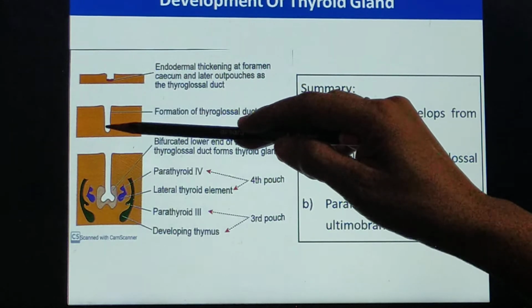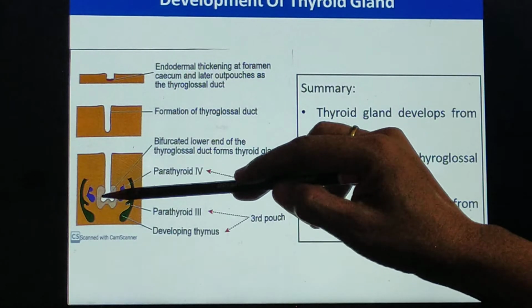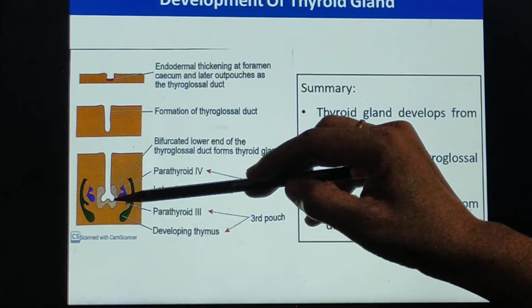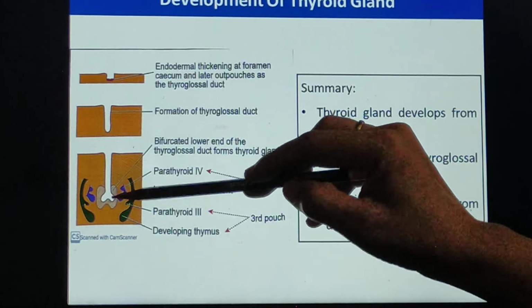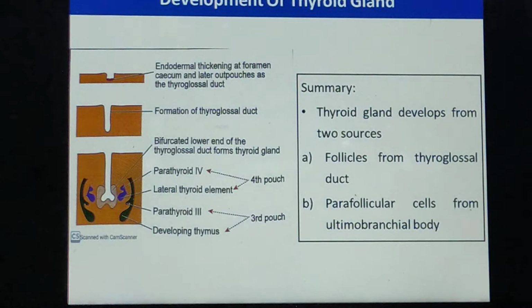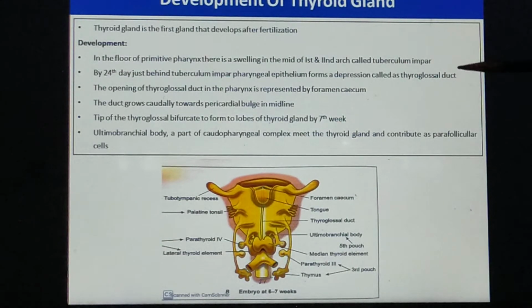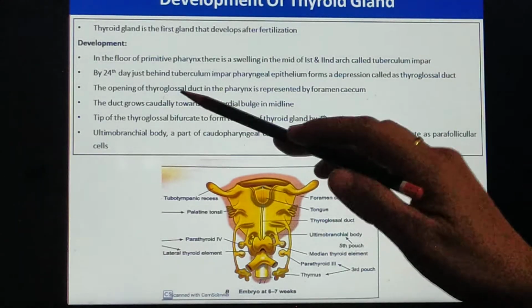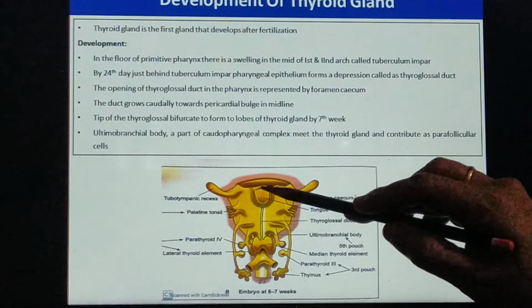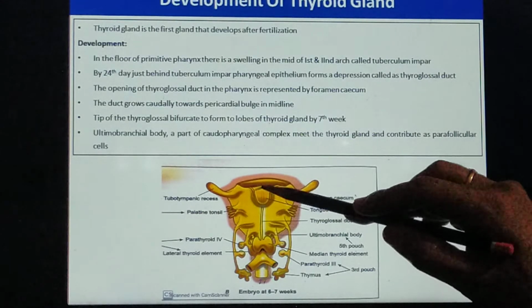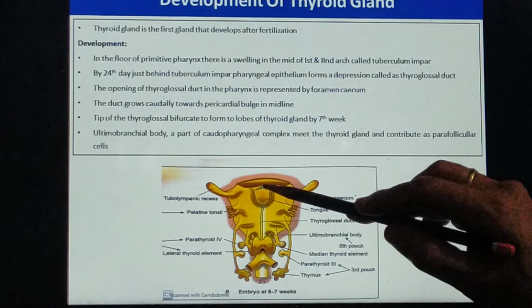Okay, thyroglossal duct. This thyroglossal duct, in its caudal part, bifurcates, and these two bifurcated lobes give rise to the two lobes of the thyroid gland. As I was telling you, the opening of the thyroglossal duct in the center, just behind the tuberculum impar, is called the foramen cecum.